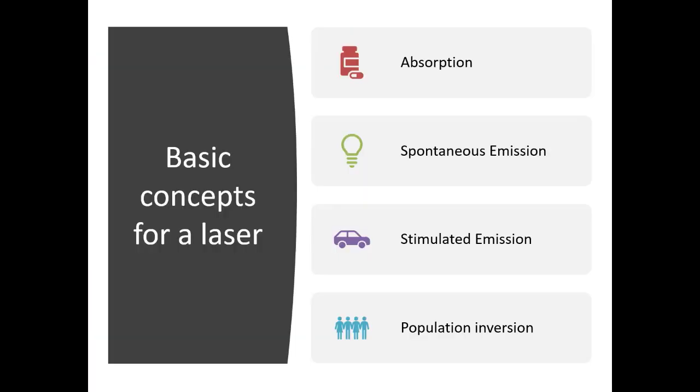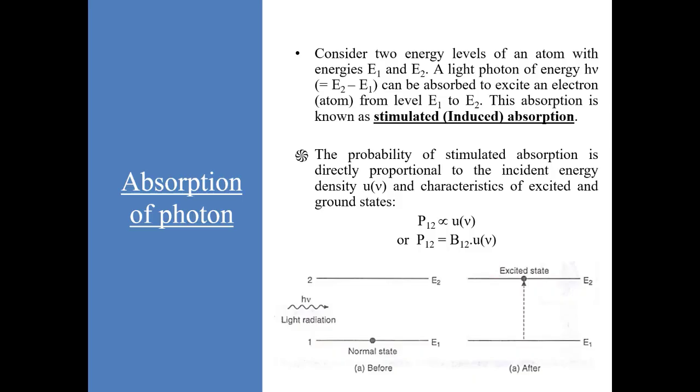Now, let us talk about some basic concepts important for laser, like absorption of light by matter and spontaneous and stimulated emission of light and population inversion. Now consider that an atom has two energy levels, E1 and E2. The energy of ground level is E1 and energy at the excited level is E2. So the energy difference between these two energy levels is E2 minus E1.